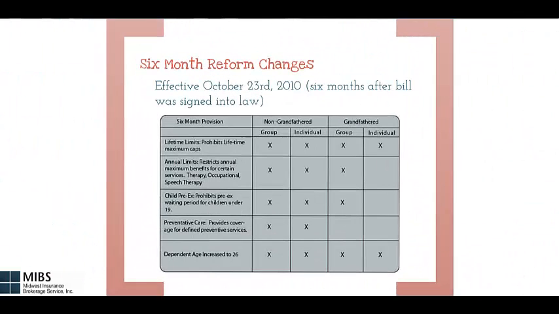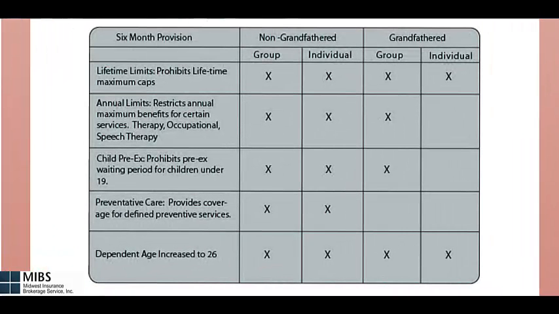The first big block of changes that came into effect started October 23, 2010. They're commonly referred to as the 6-month reform changes. They apply differently to non-grandfathered versus grandfathered, group versus individual. We will use this chart to go through each one. The first 6-month reform prohibits insurance companies from placing a lifetime dollar amount cap on the amount they would pay out per person. This was removed from non-grandfathered and grandfathered plans, group, and individual.